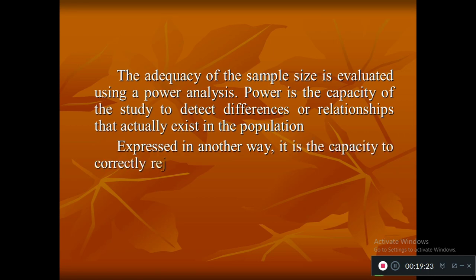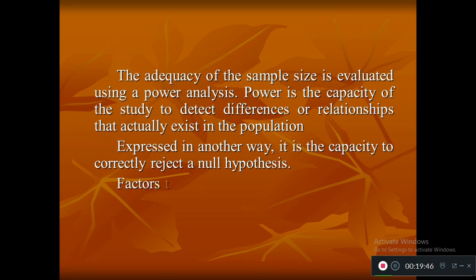The sample size which we need is decided based on a statistical analysis called power analysis. Power analysis is the statistical test which tells the capacity of the study to detect a difference or relationship that actually exists in the population.